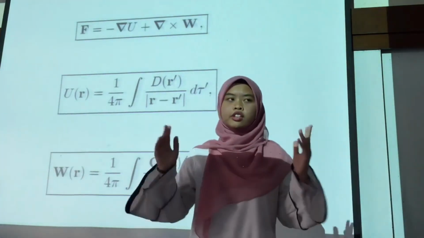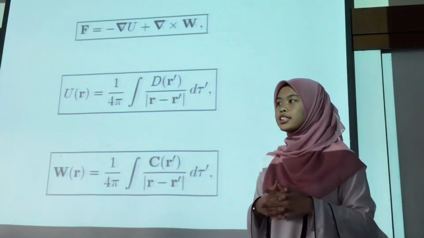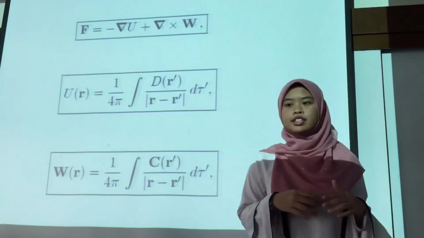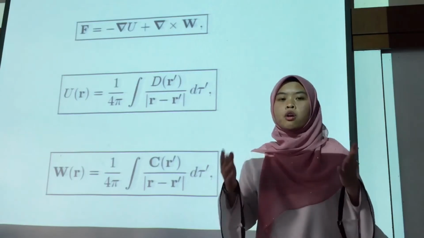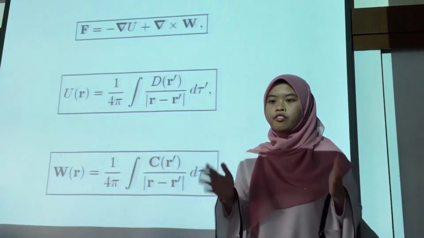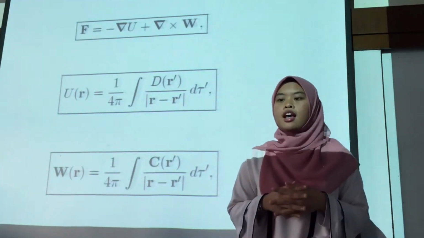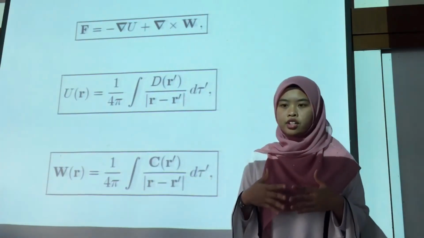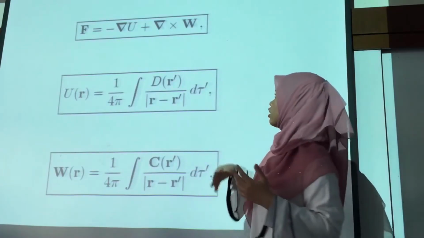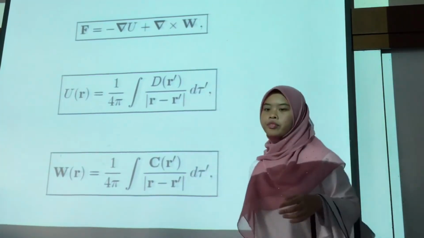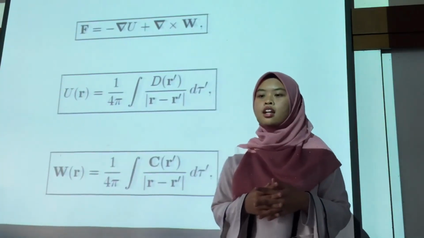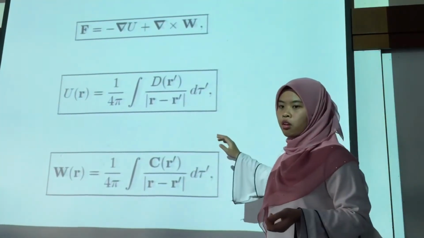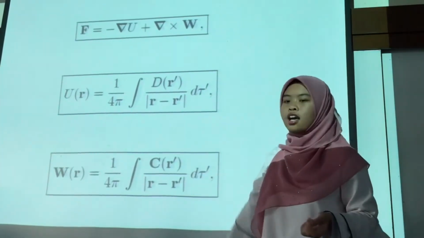Okay, to conclude, theorem 2 states that if the divergence and the curl, D and C, of a vector function F are specified, and if they both go to 0 faster than 1 over r squared, and if the function itself tends to 0 as r approaches infinity, then the function is uniquely given by this equation, the scalar potential is given by this, and the vector potential is given by this.